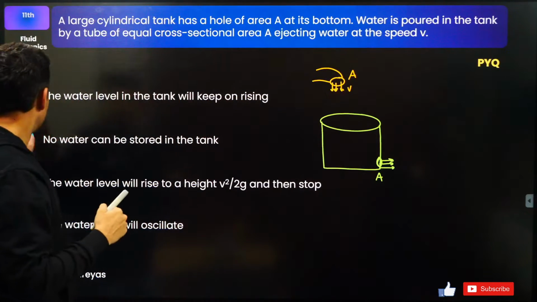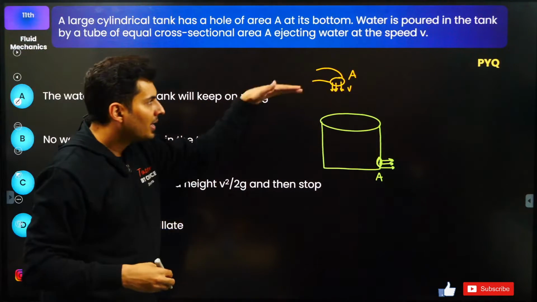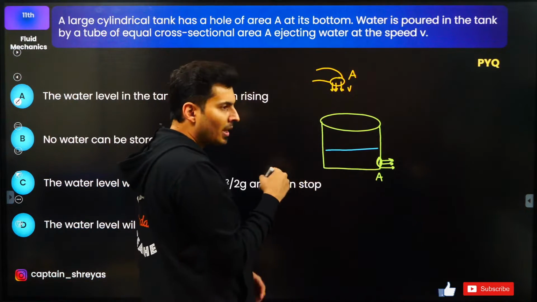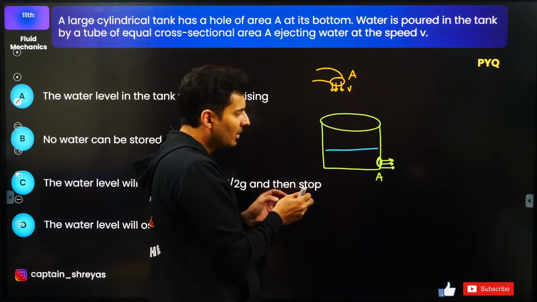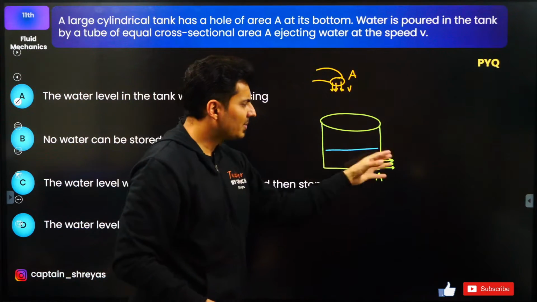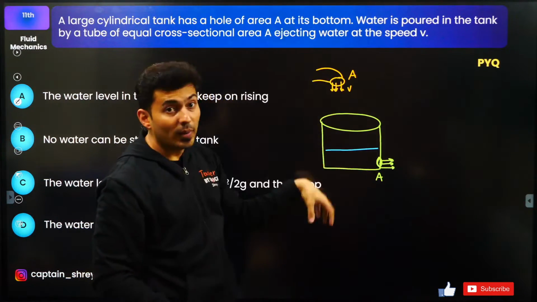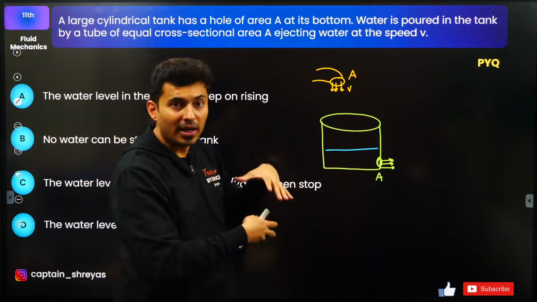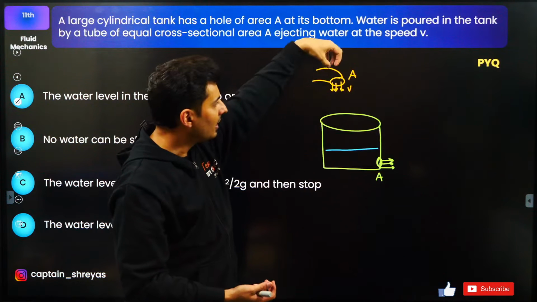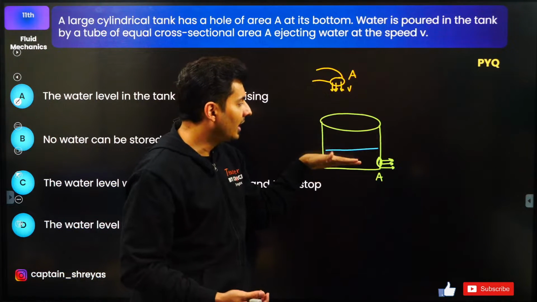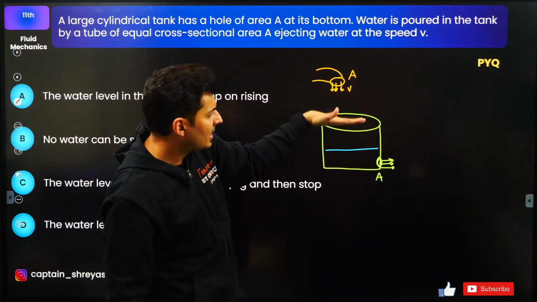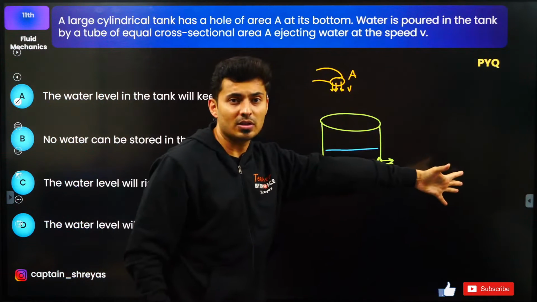Now imagine if the height of the liquid is very small, then the speed with which the liquid comes out will also be small. But the liquid being poured in will fall at a good rate, so the level of water will increase. Now as the height increases, this speed will also increase.